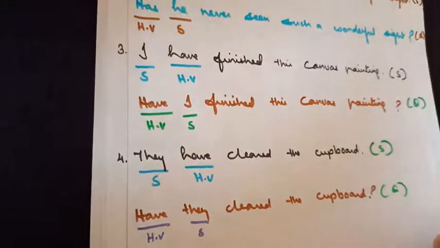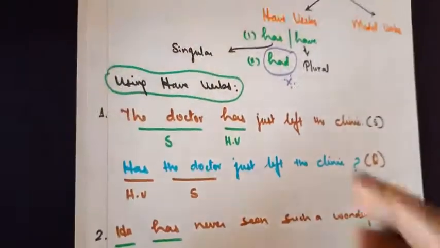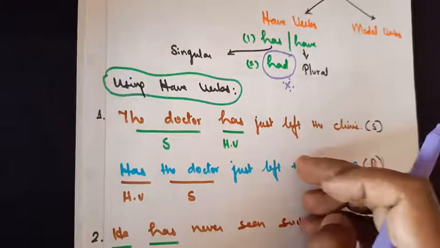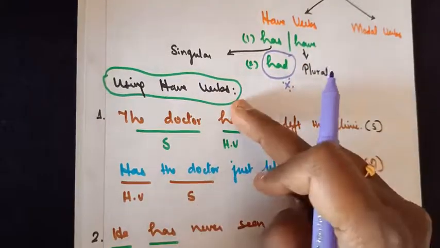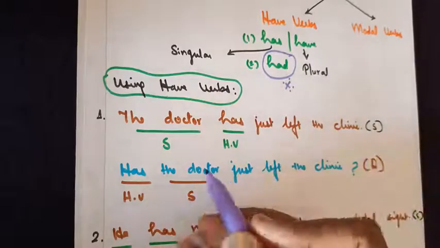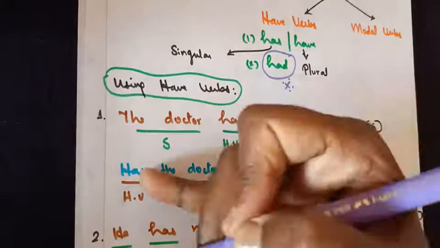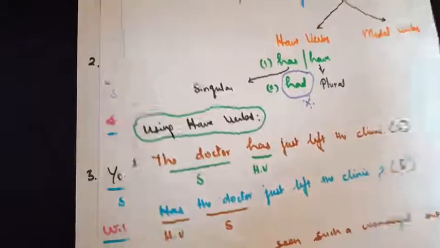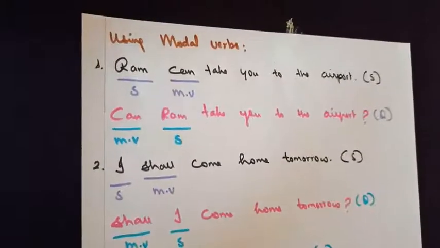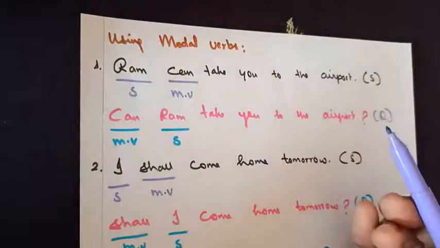So very easy. I hope that you all are able to understand what I'm telling you. So forming the statement into a question or a question into a statement. How will you convert this question into a statement? Just interchange it. The doctor first, has second. So when you change it, it becomes the doctor has just left the clinic, a statement. So interchanging is easier. Moving on to the modal category, using modal verbs, how to form the question. Same rule.